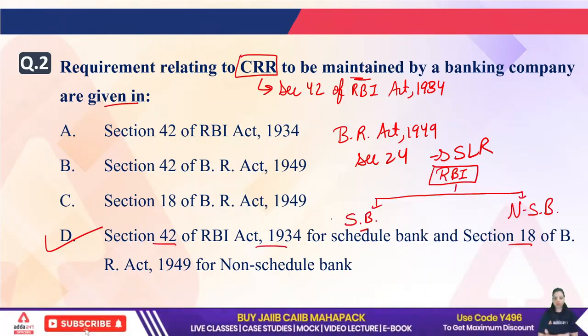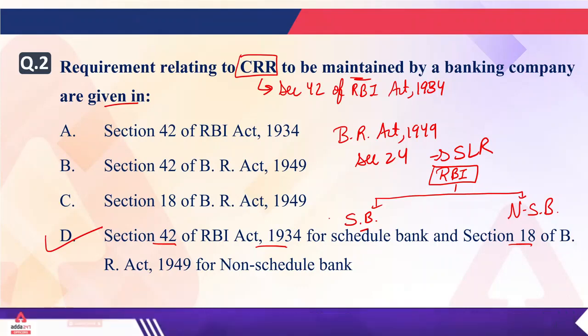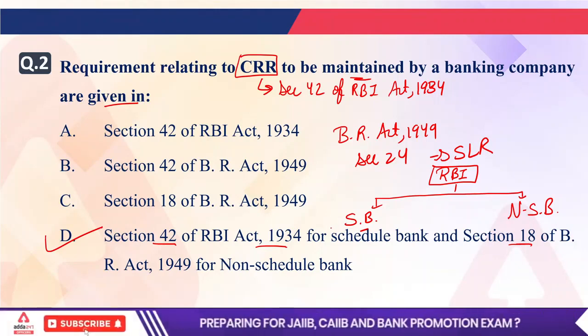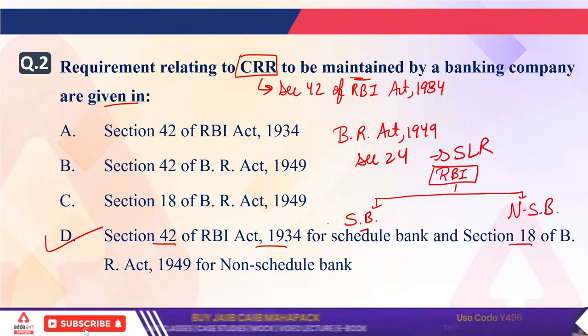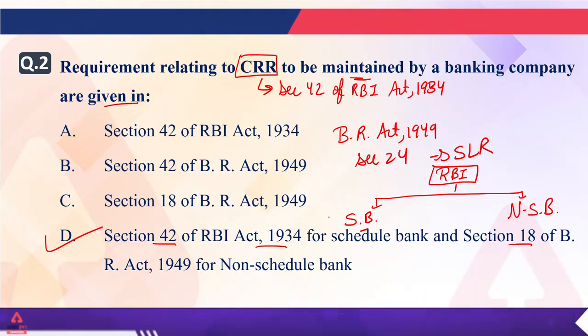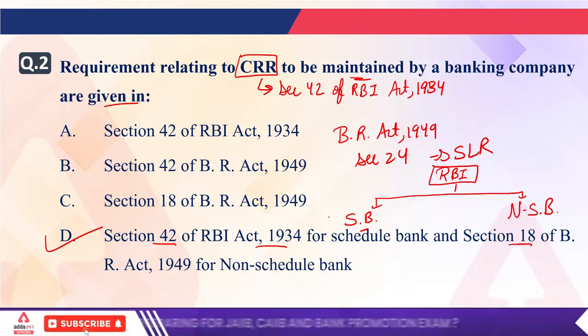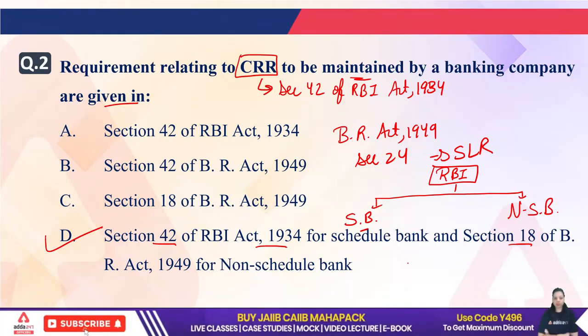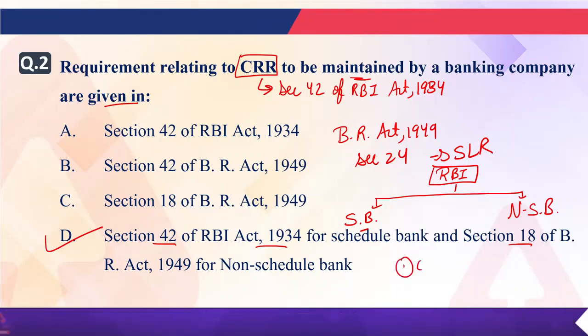Scheduled banks are the banks which are mentioned under the second schedule of the Reserve Bank of India Act 1934. So those banks mentioned under the second schedule of the RBI Act come under scheduled banks, and those banks which are not mentioned under the RBI Act come under non-scheduled banks. The first condition to fulfill is that they have to maintain the CRR or SLR.